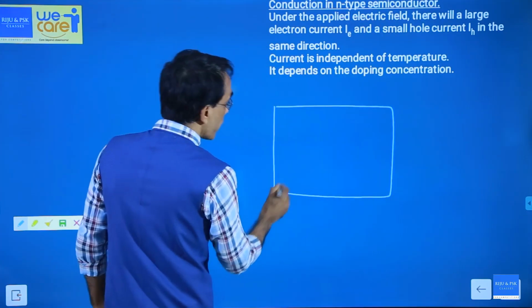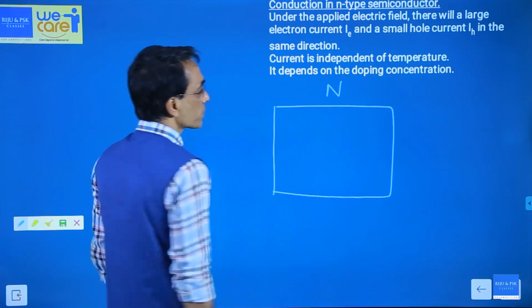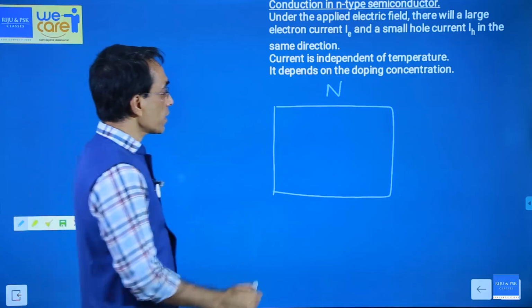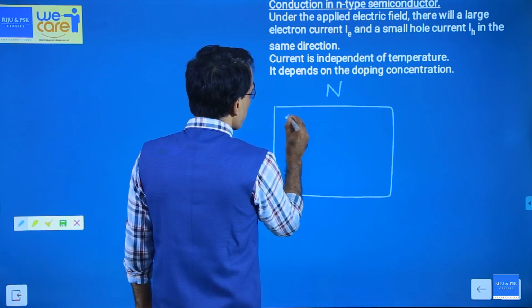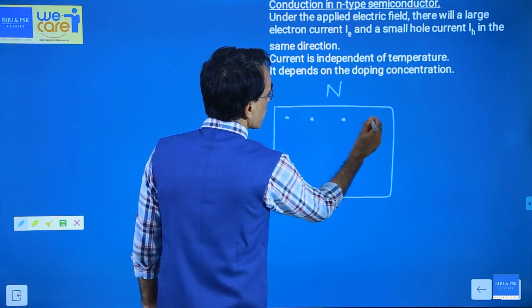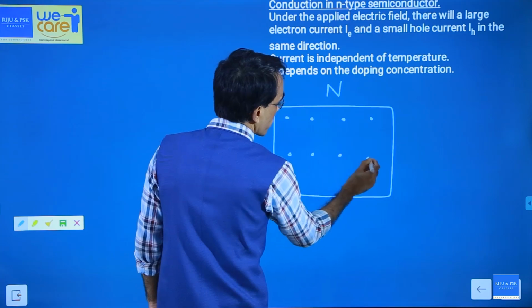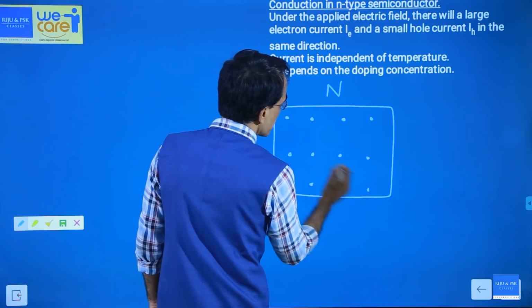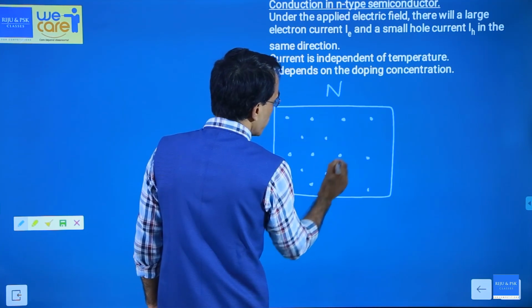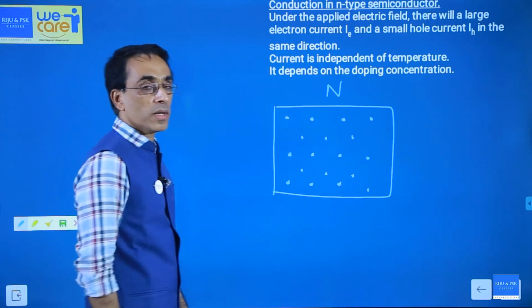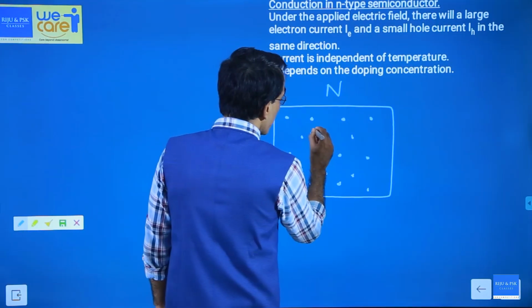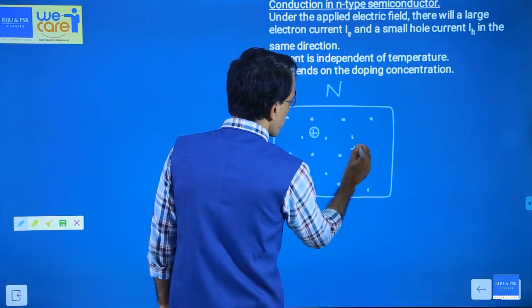Consider an n-type semiconductor. In an n-type semiconductor, you have a large number of electrons. These are electrons. You saw the previous slide, there were 10 electrons but one hole. And there will be minority carriers, holes, a few number of holes.